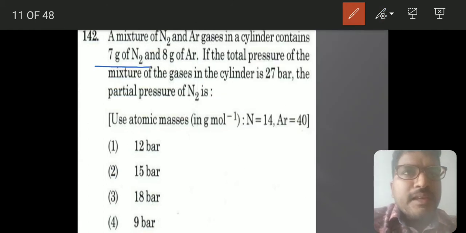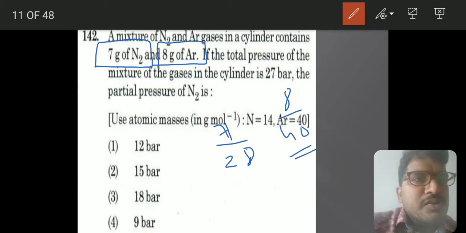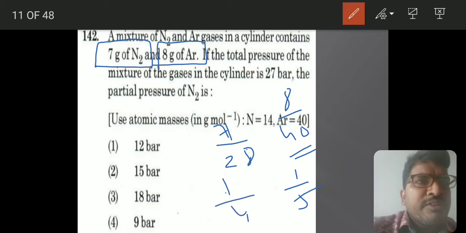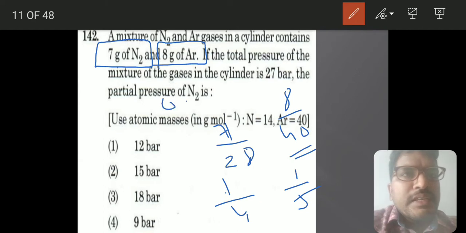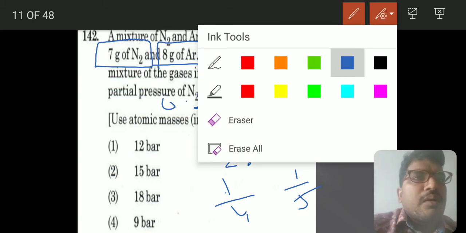Here 7 grams of nitrogen and 8 grams of argon. 7 grams of nitrogen means 7 by 28, and 8 grams of argon means 8 by 40. So this is 1 by 4 and 1 by 5, which means 0.25 and 0.2 moles of the components.